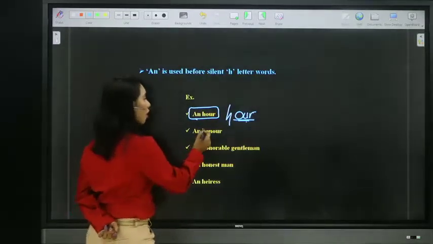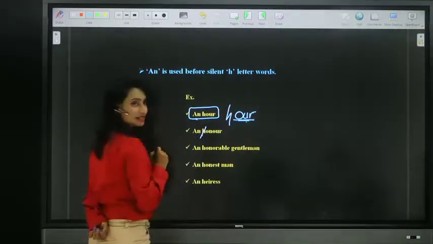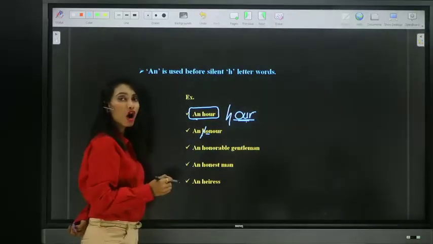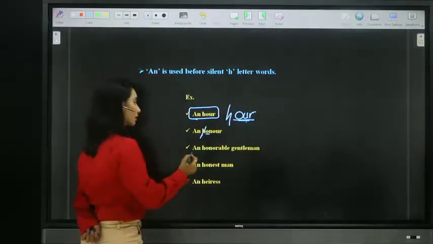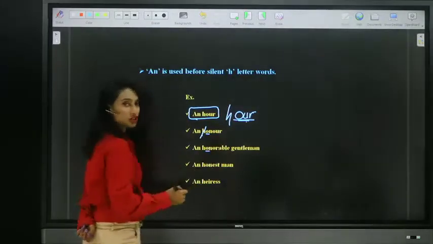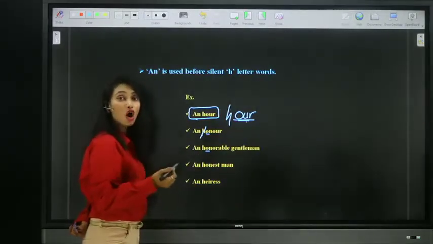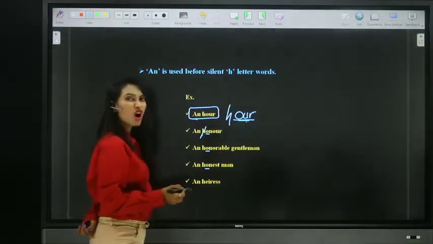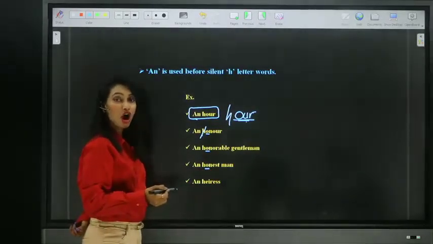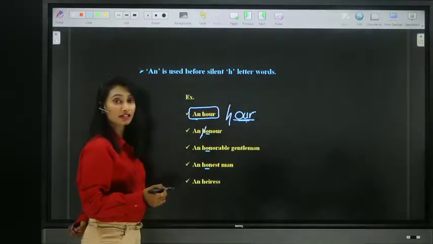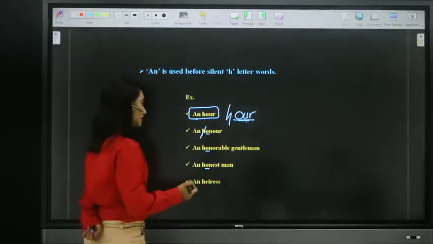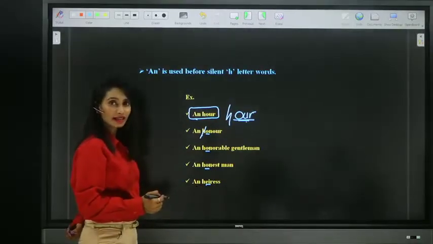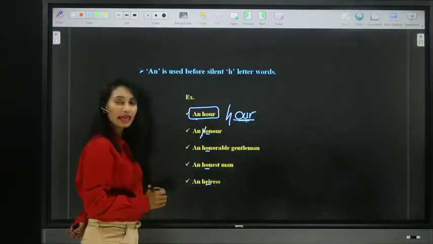Next, an honor. Again here H is silent, so go with the next letter, O. An honor. An honorable gentleman. Honor, honorable. An honest man. Not "honest" with an H sound; it is honest. Honesty is the best policy. Honest, with an O sound. Next, an heiress, not "a heiress". It is an heiress.